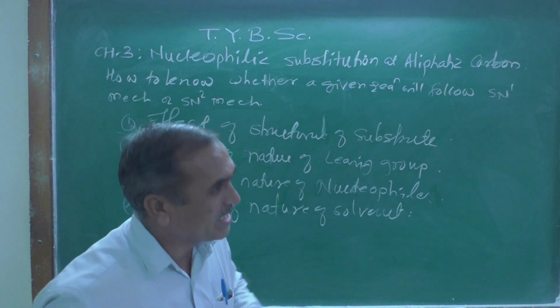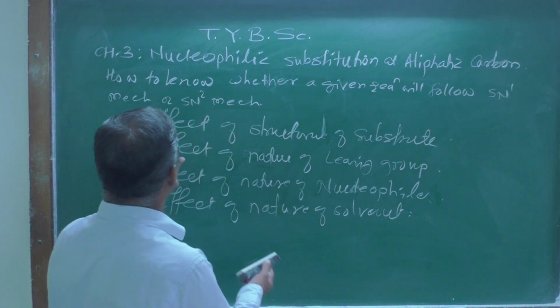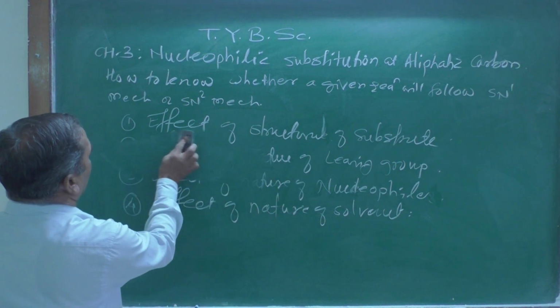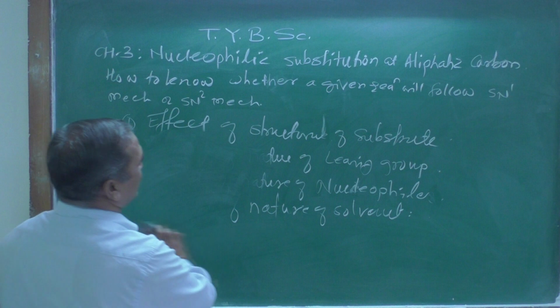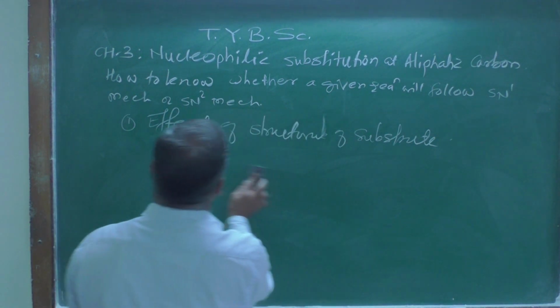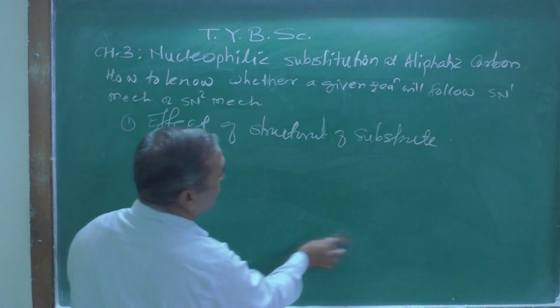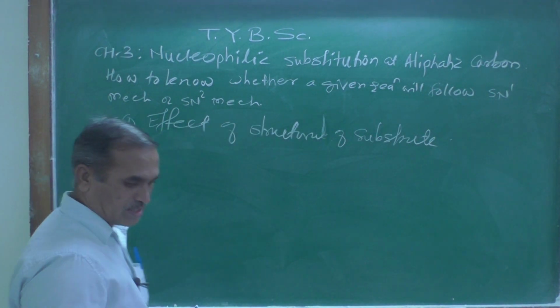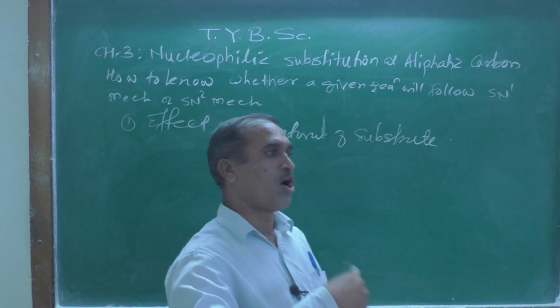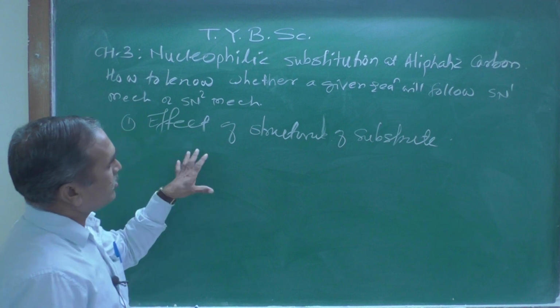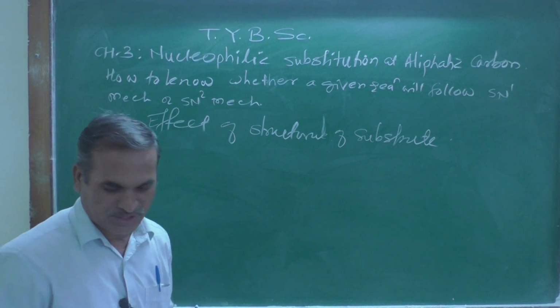Let us begin with the first one, that is the effect of structure of substrate, or we can also use the synonym word here. What is that? The effect of nature of substrate. Nature means whether it is a primary alkyl halide or a tertiary alkyl halide. So effect of structure of substrate.